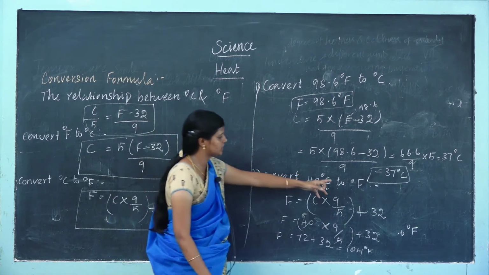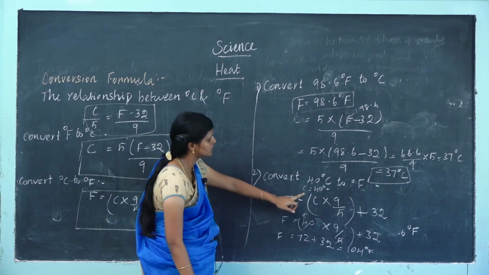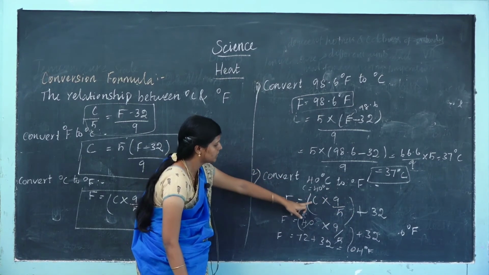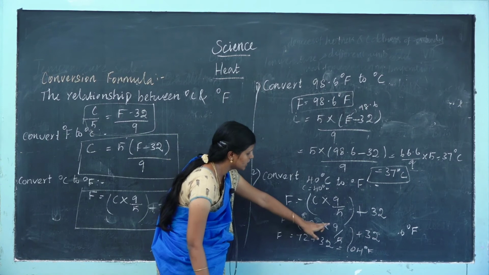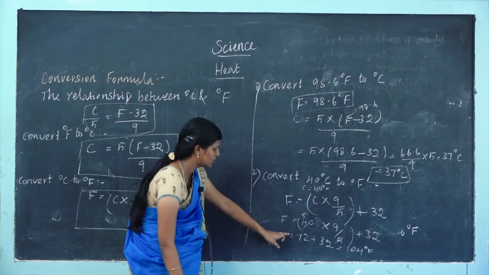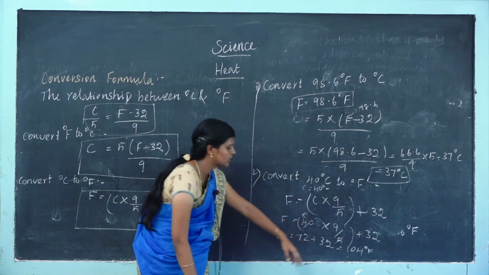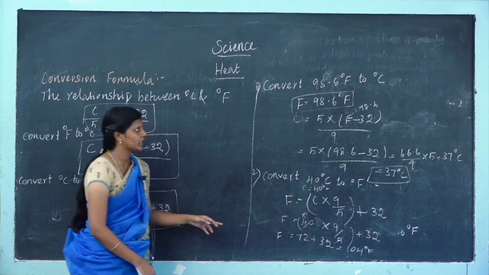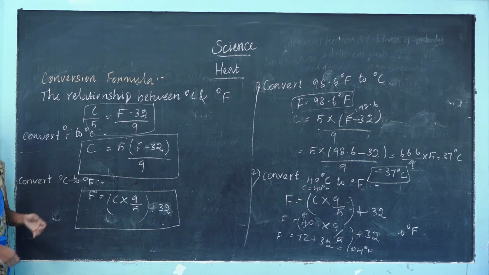Convert 40 degrees Celsius into Fahrenheit. F is equal to C into 9 by 5 plus 32. C is equal to 40 degrees Celsius. So put 40 into 9 by 5, cancel this, 72 plus 32 is equal to 104 degree Fahrenheit. This is the answer for this sum. This is the conversion formula.